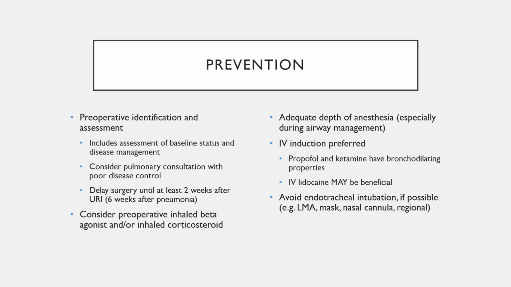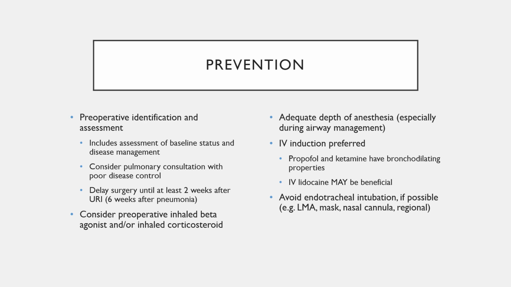If they are on a maintenance beta agonist or corticosteroid, you want these patients to continue these treatments in the perioperative period and consider giving a prophylactic dose before going back to the operating room. Intraoperatively, prevention basically occurs by maintaining an adequate depth of anesthesia, especially during airway management and manipulation.